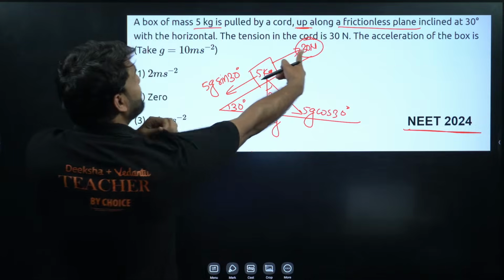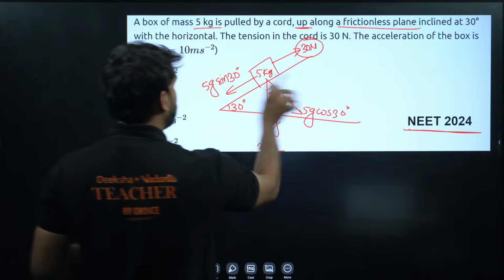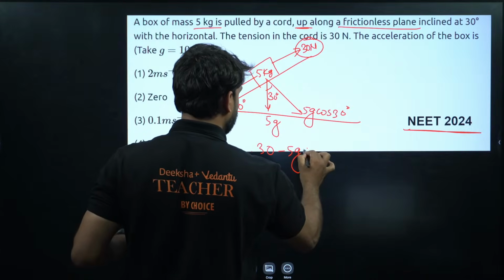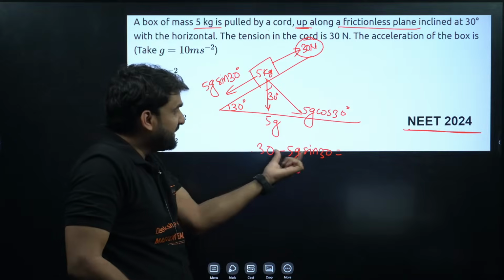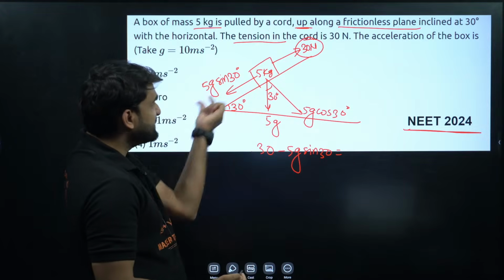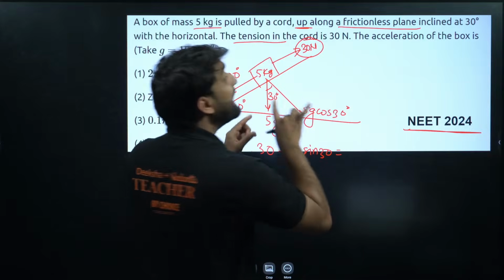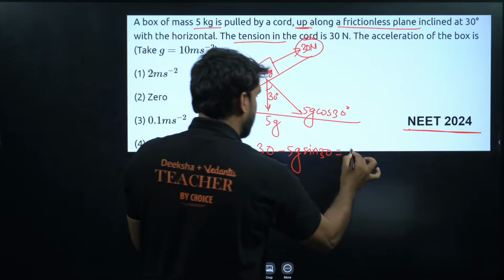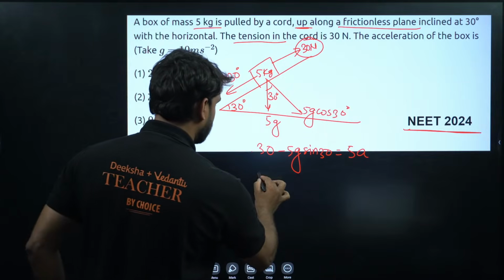So if the effect of this force is greater, we can write here 30 minus 5g sin 30. This is the net force. 30 minus 30 Newton force, which is a tension force in the cord, minus 5g sin 30, the sine component of this weight, will be equal to ma, which means 5a. Nothing else is there. So can we solve this?